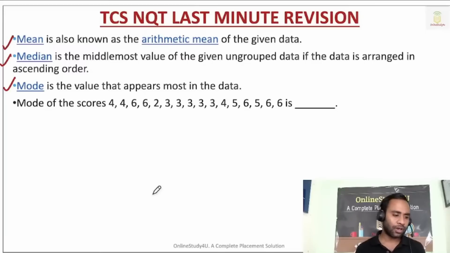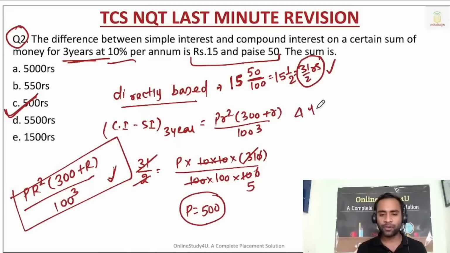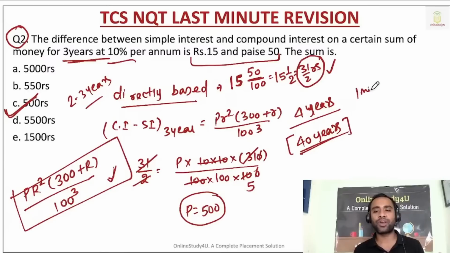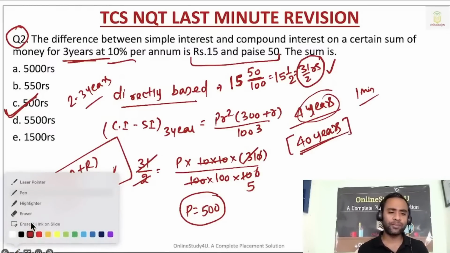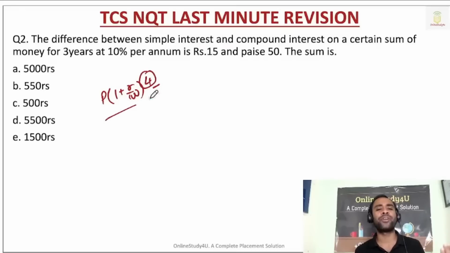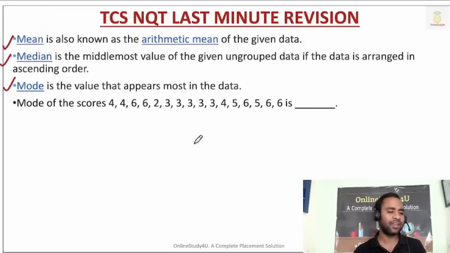Basically they will not ask you for 4 years, because for 4 years the formula is quite long. So in the exam you will get it for 2 and 3 years. What if they ask for the difference of 4 years? Things have to be feasible, then only they will ask. In 1 or 1.3 minutes, you cannot solve questions with 4 years. Otherwise, you have to go with P into 1 plus R by 100 to the power 4. You might not have seen them ask compound interest for 4 years, 5 years, 6 years, right? That is not feasible.